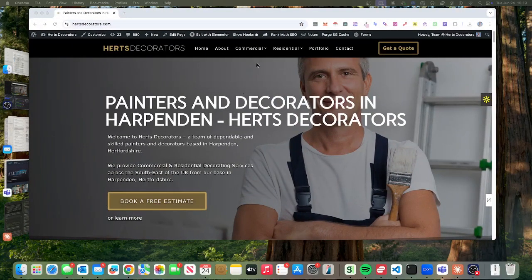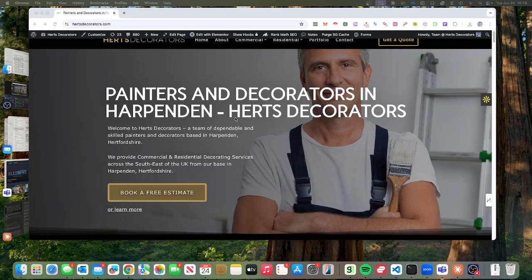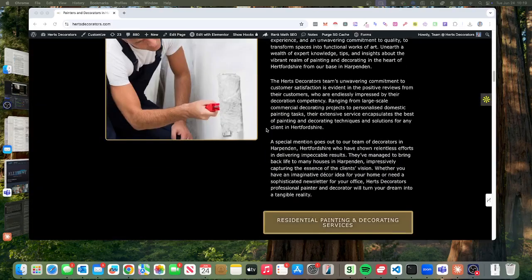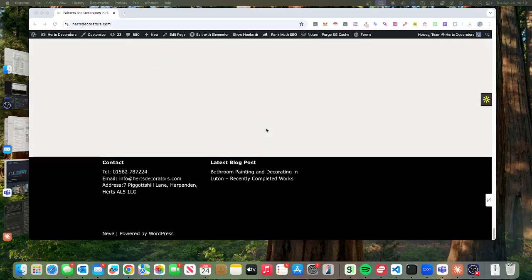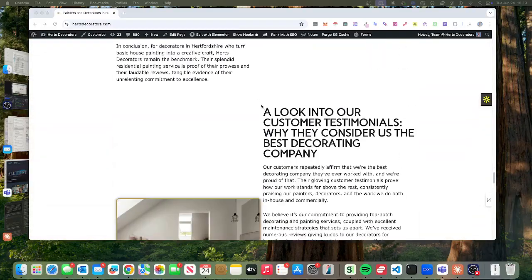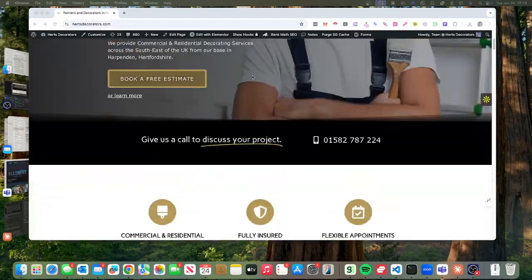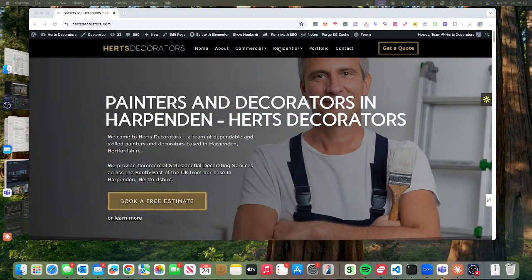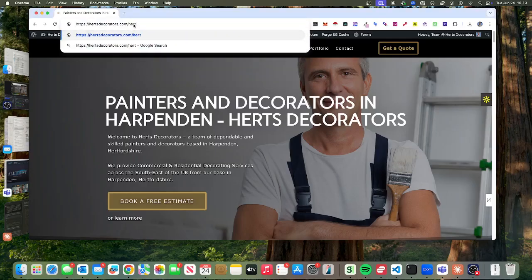Right, so I've got this website, Hearts Decorators. It ranks pretty well for the Harpenden page. I think it's result number 3. But what it doesn't rank so well for is the St Albans page, which is a local town that's nearby. So basically, it should be /Hertfordshire, which is the county, and then St Albans.